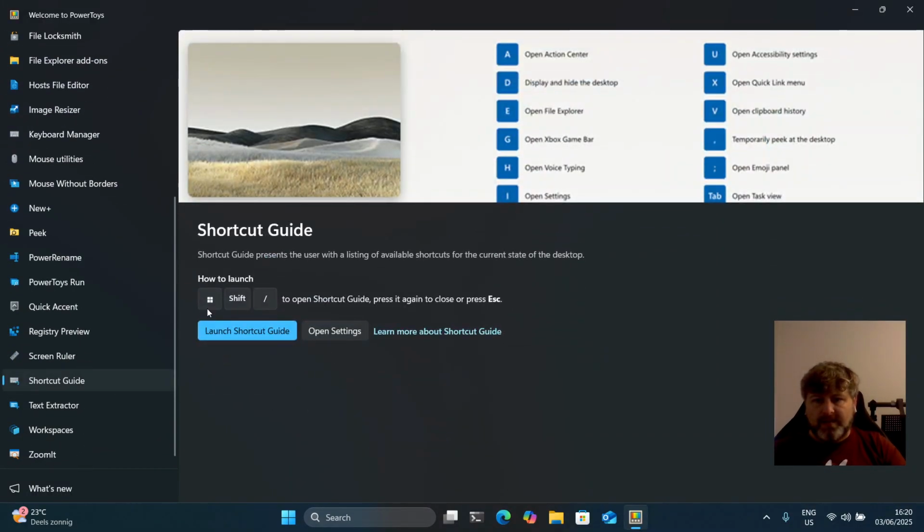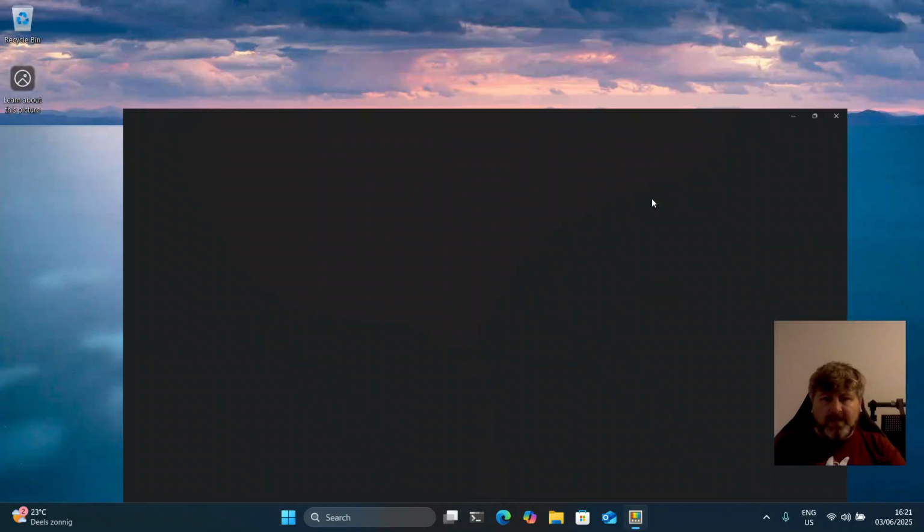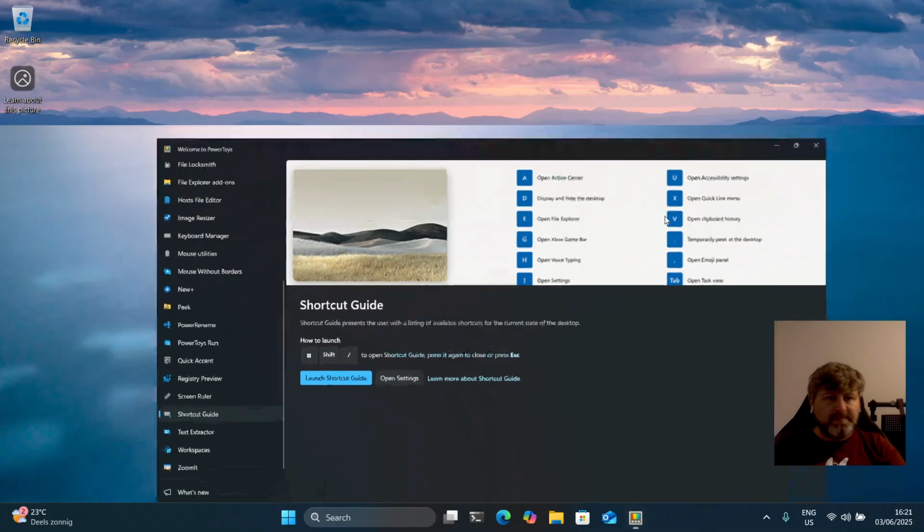Shortcut guide. You can launch it using Windows, Shift, and forward slash, sorry. So basically Windows and question mark. And you see then the shortcuts. And you can see here, Terminal is 1, Edge is 2, Copilot 3, Windows Explorer 4, and so on. And you see, for example, the Windows controls. If you press Windows and left, it'll snap left, Windows right, snap right, down will restore to the non-maximized view, and so on. Windows D will display and hide the desktop, and so on. So that's a nice way of learning some Windows shortcuts.